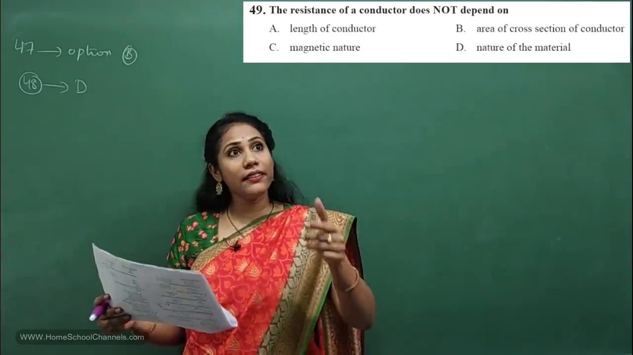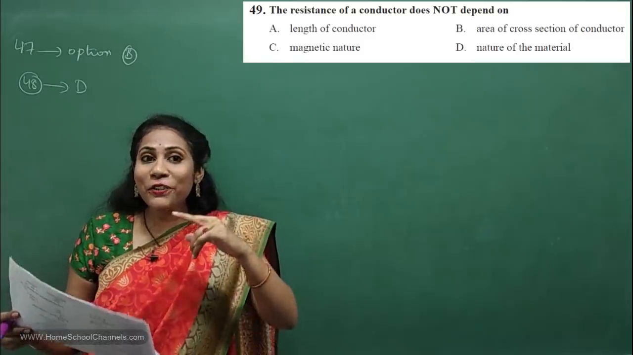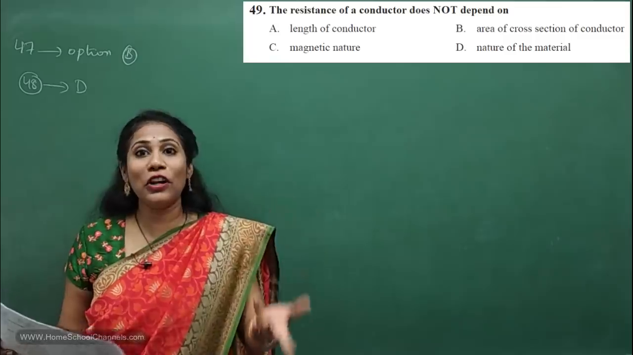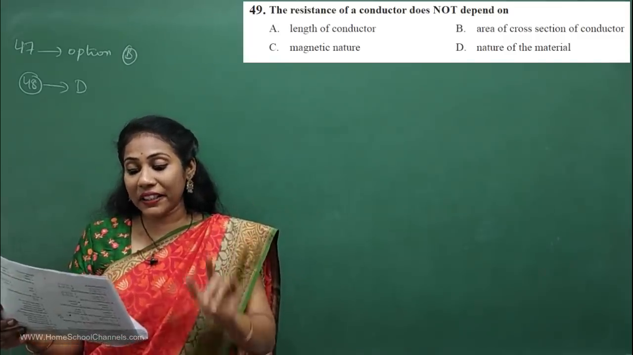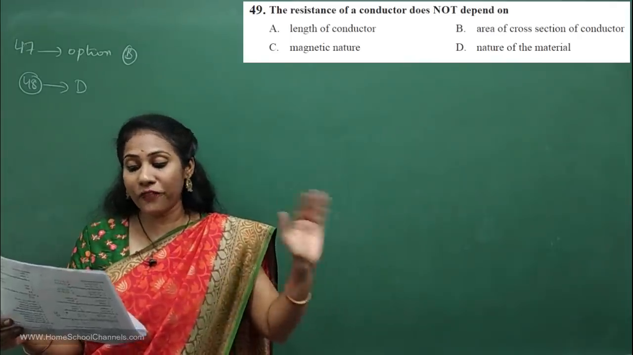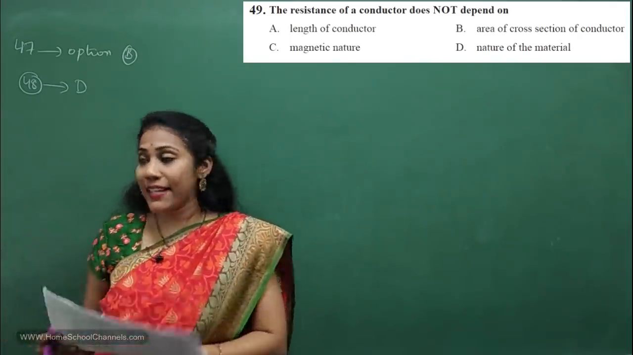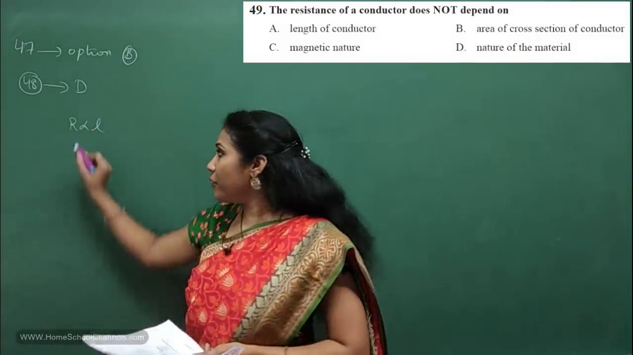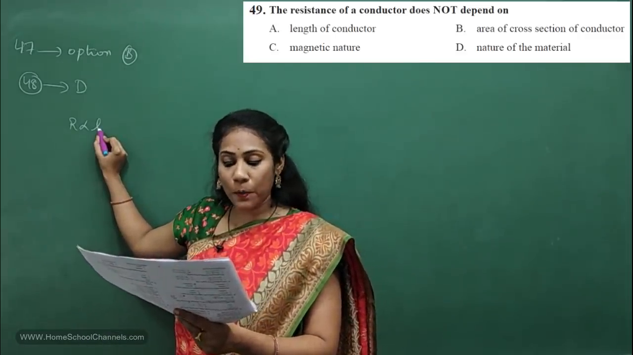So here there is a skill of reading and understanding a question also. You may be knowing the answer, but in a hurry you will go for the wrong option. So you have to read the question. They asked you the factor that does not affect the resistance. Length of a conductor? Yes, resistance is directly proportional to length. Resistance depends on length of a conductor. So that is not the option.